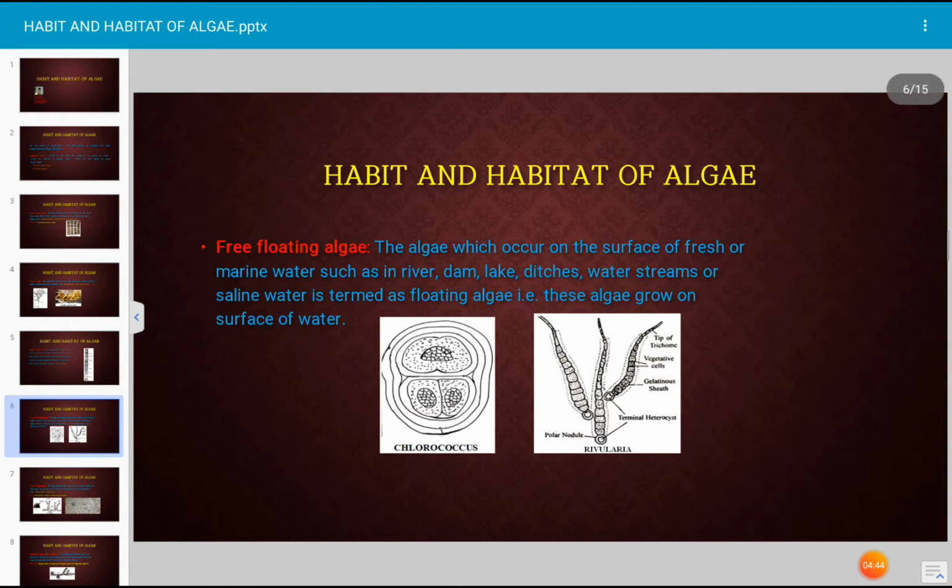Next, this is free floating algae. These are the algae which occur on the surface of the water. The water may be fresh water or it may be salty water. If it is fresh water, then it may be the water of a river, dam, lake, or ditches, etc. When algae occurs on the surface of the water, that algae is described as free floating algae.